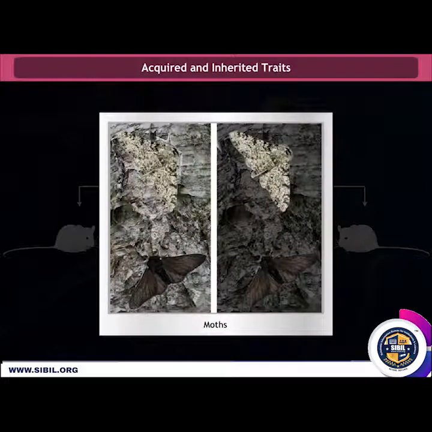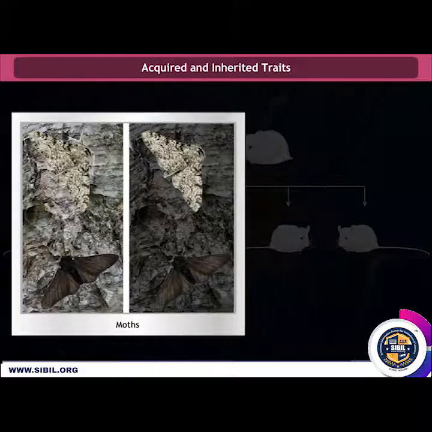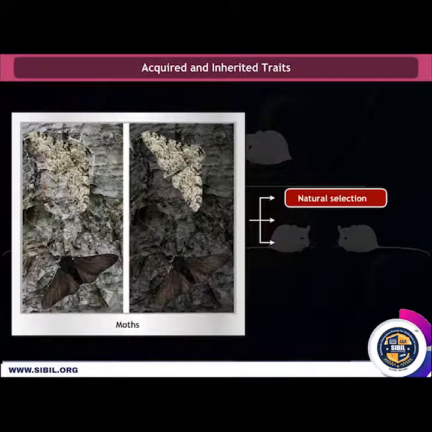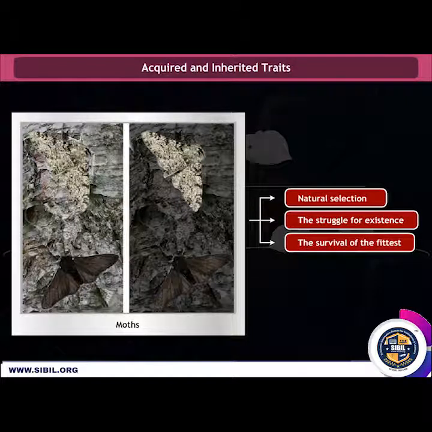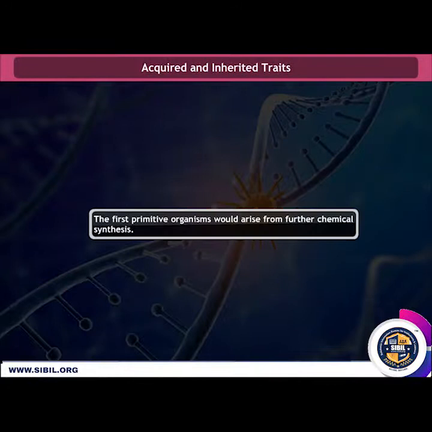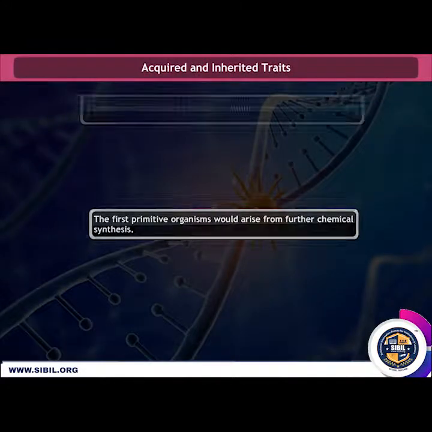Charles Darwin's theory of evolution. Charles Darwin conducted various experiments which led him to formulate his hypothesis that evolution took place due to natural selection, the struggle for existence, and the survival of the fittest. Darwin's theory of evolution tells us how life evolved from simple to more complex forms. The first primitive organisms would arise from further chemical synthesis.